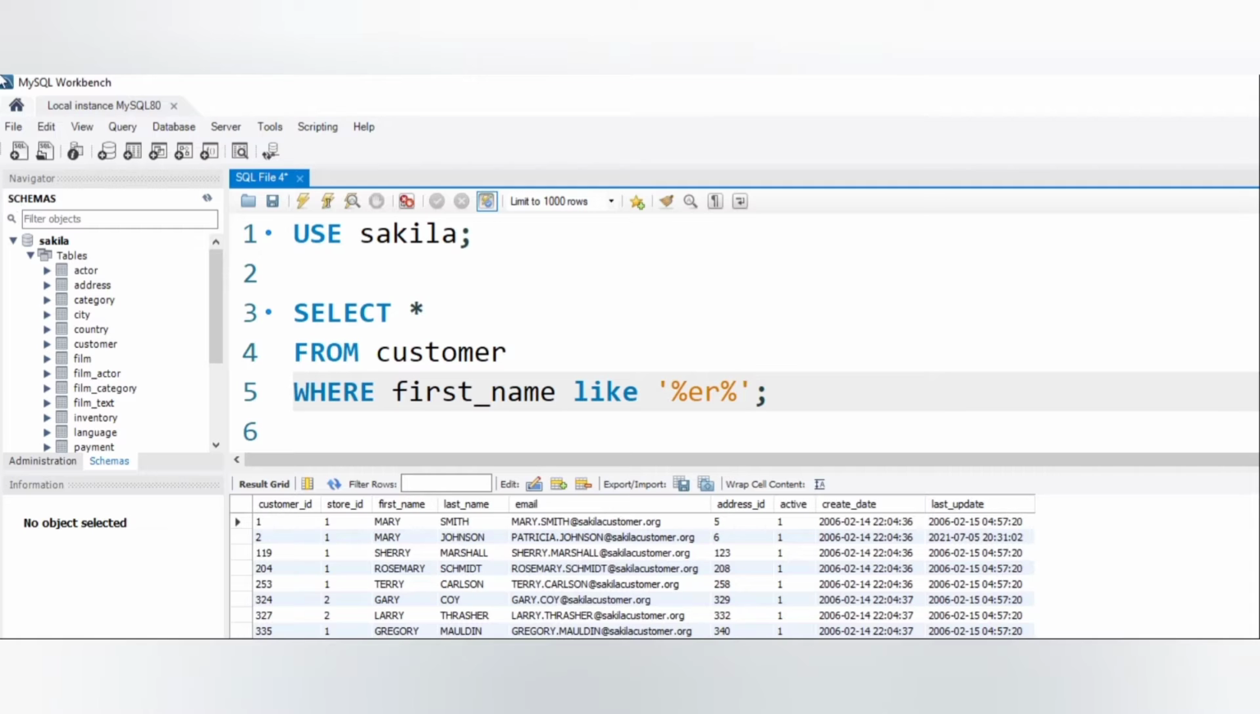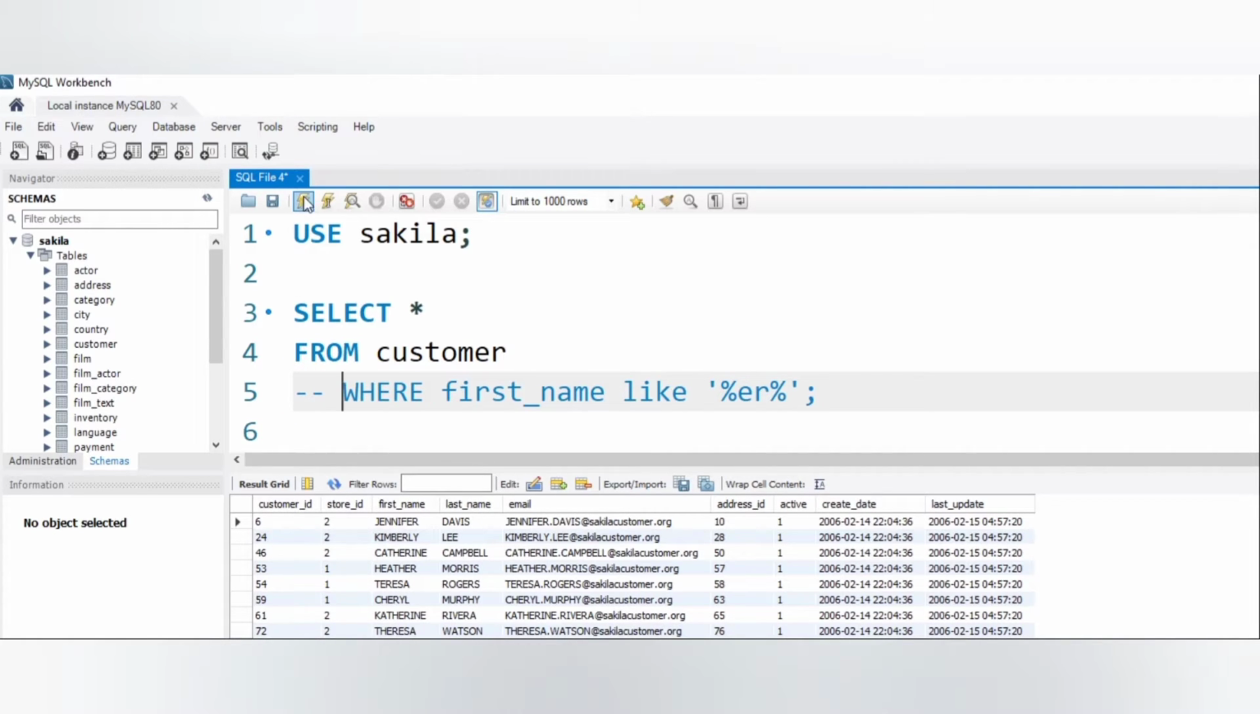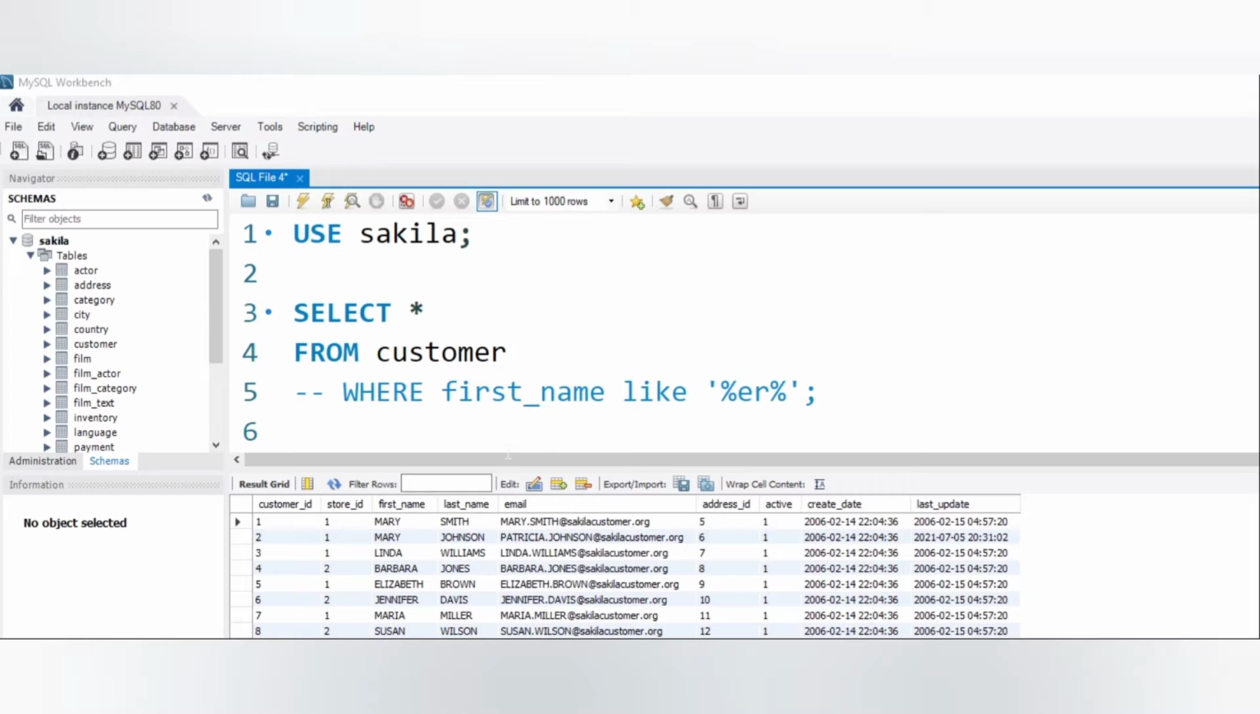Okay, let's give ER and a percent sign. So this means it may be in the middle, it may be at the end, or it may be at the beginning of the word. So yeah, you can see here it is in the middle of the word. Okay, so you need to know where to give the percent sign, and I'm working on more examples to help you understand better. Now I need to return records which have SON in the last name column.